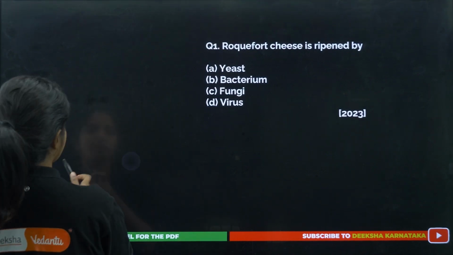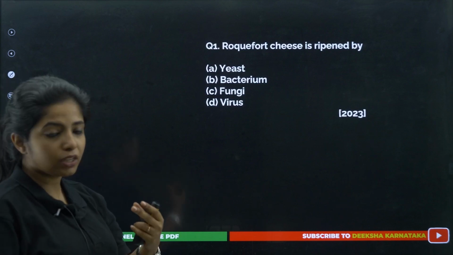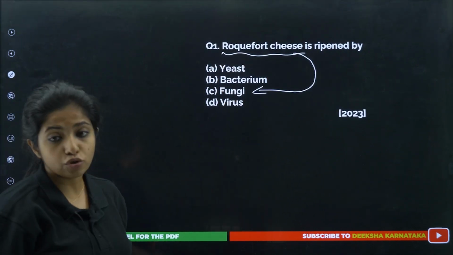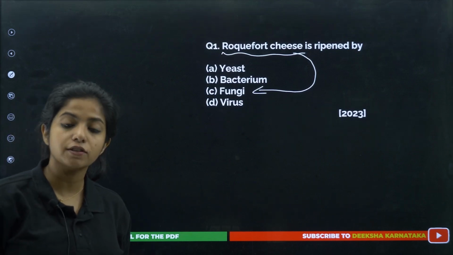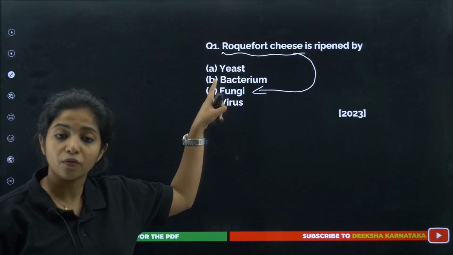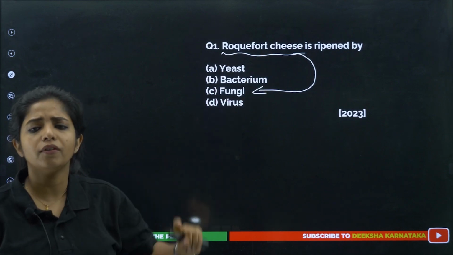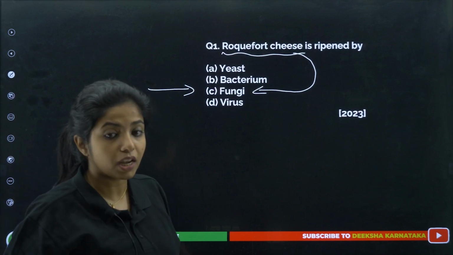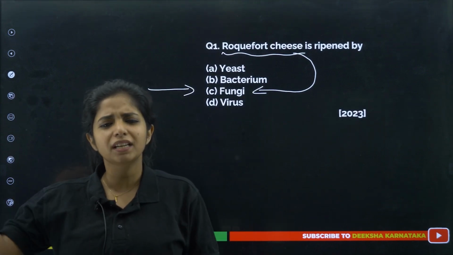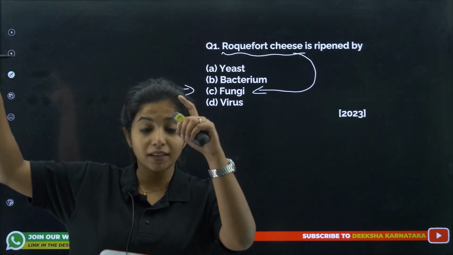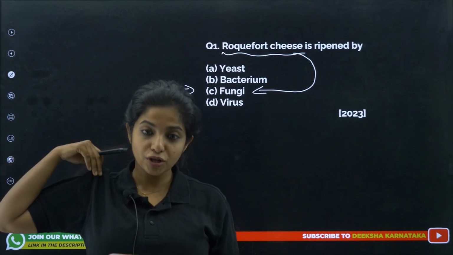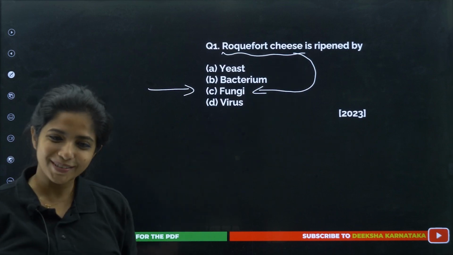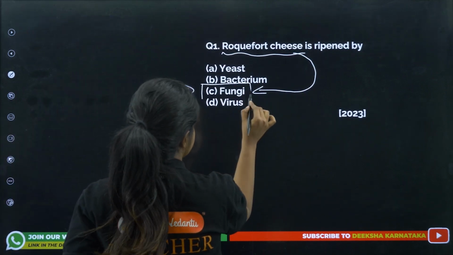This is a direct question from your NCERT. You don't have to use too much of your brain. It's a fungi which is responsible for this. Now, yeast also comes under the fungus category, but it is not the one responsible for ripening of Roquefort cheese. The name of the fungus is not given in your NCERT textbook, but it is a Penicillium. Don't think of the one that gives penicillin; there are other strains of it as well. So it is one fungi which is responsible for ripening. Cool, so this becomes your answer.